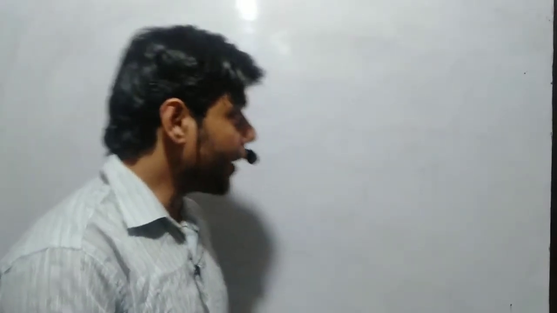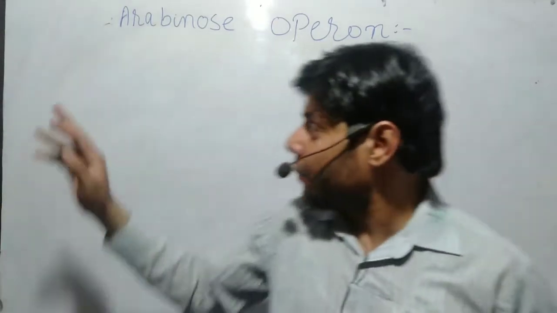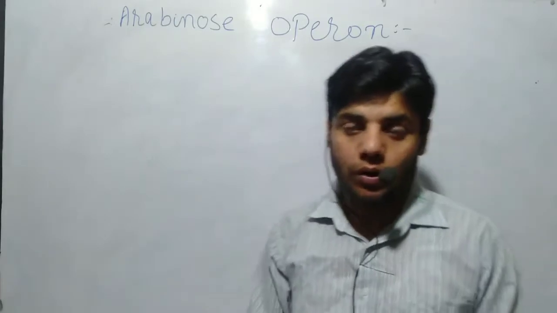Okay friends, so now we are back. Now what is Ara Operon? So let me write. What is Arabinose Operon or Ara Operon?